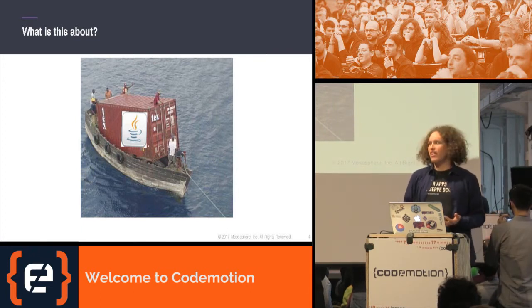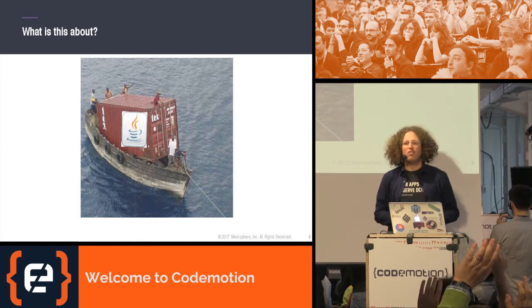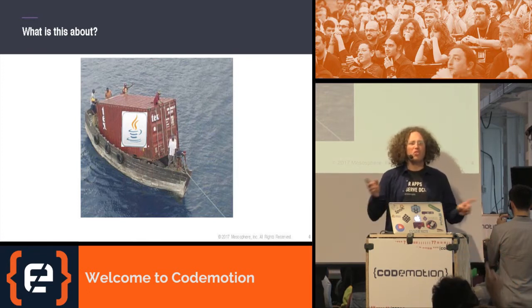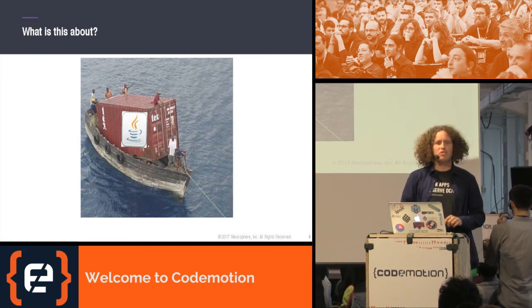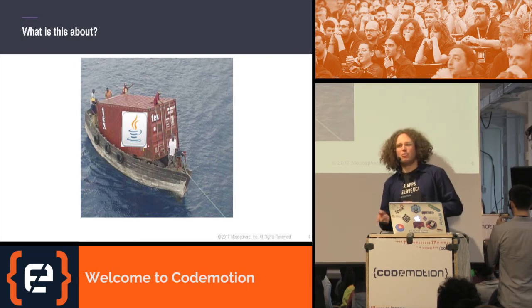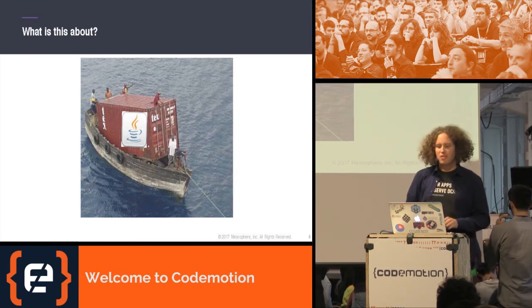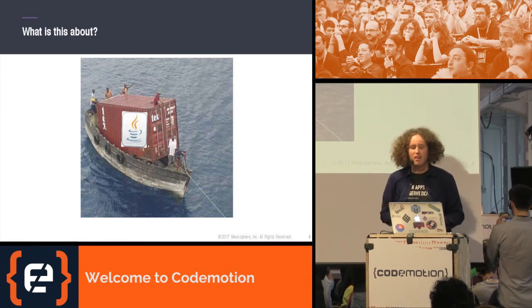Maybe a short raise of hand. How many of you have worked with Docker or some container technology before? Almost all of you. That's great. How many of you have looked at how it works deep down with cgroups, namespaces, and everything? Fewer raise of hands. I will have some slides which might be boring for those people who just raised their hands, but please bear with me so we can connect it later back to Java.